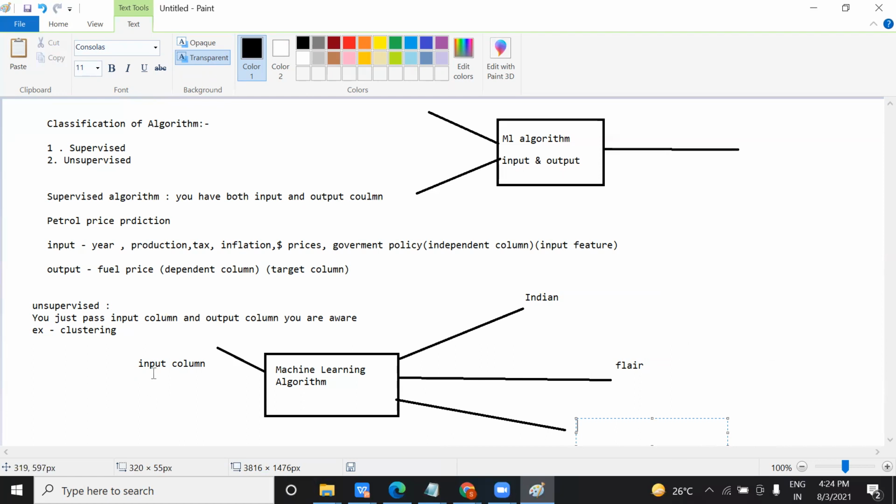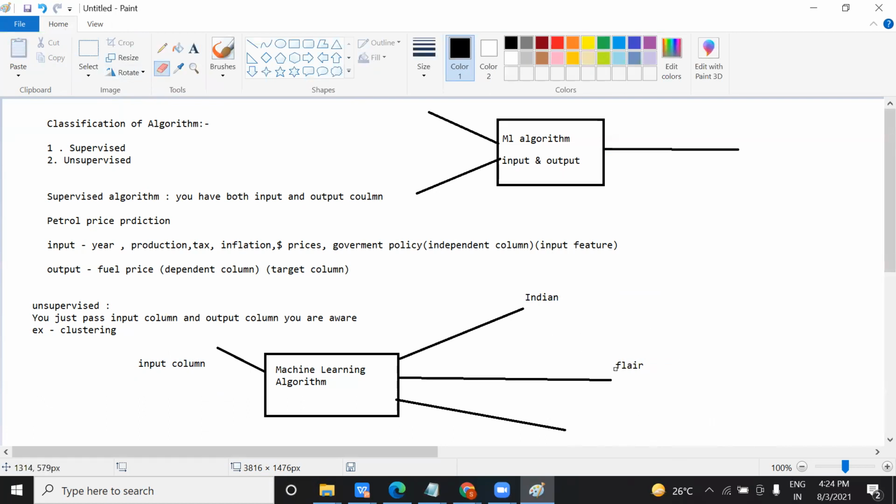So here you are not passing an output column in unsupervised. Based on your data, you are doing analysis and making clusters. Whoever is similar, most of the time the Indian people sit together, so you make one cluster. The US, New Zealand or South Africa citizens sit together, so you may make a group of them. So what is unsupervised? In an unsupervised algorithm, you just make clusters.